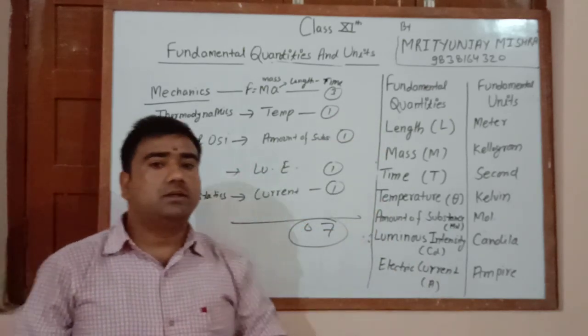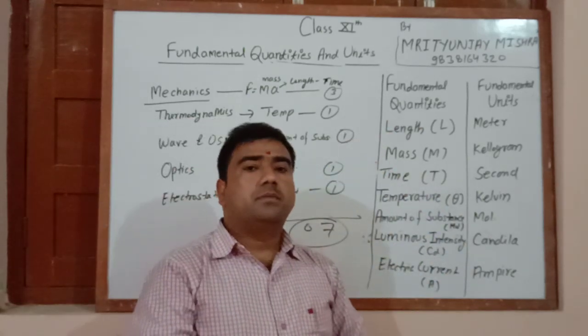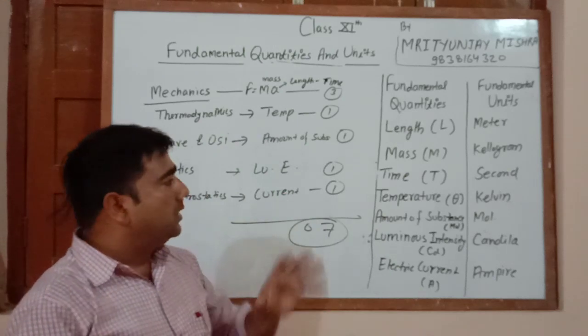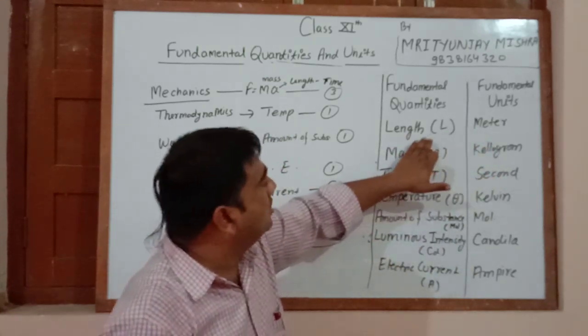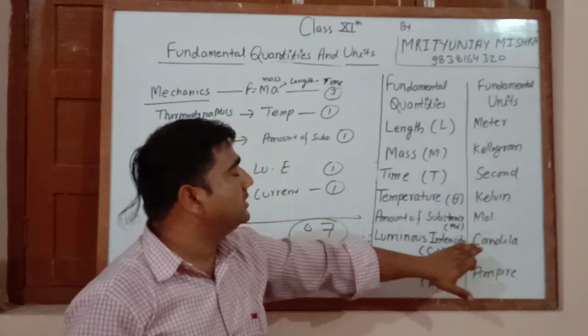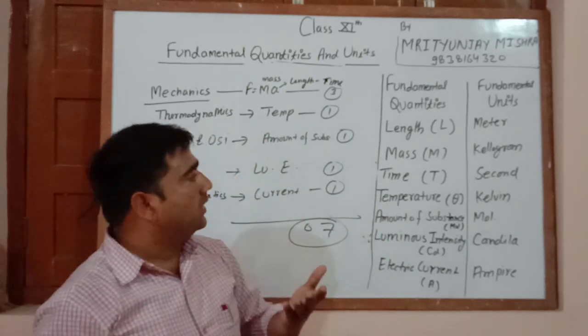After so many types of discussion by the scientists, they decided a standard unit for these quantities, which will be discussed in the next lecture.